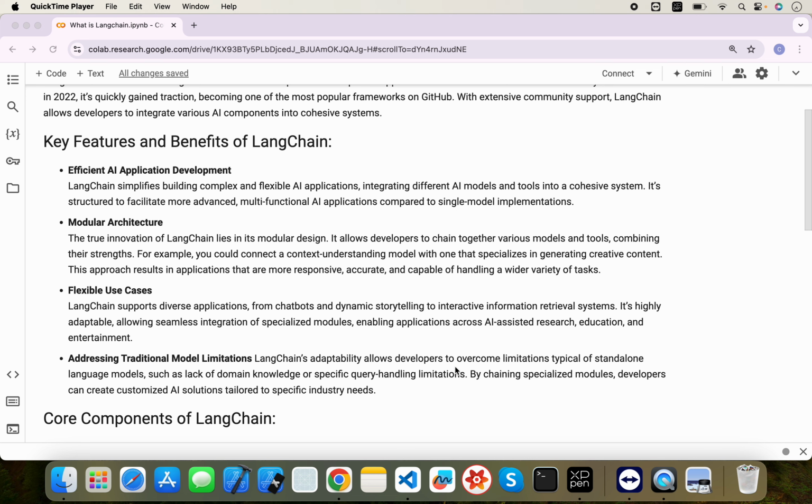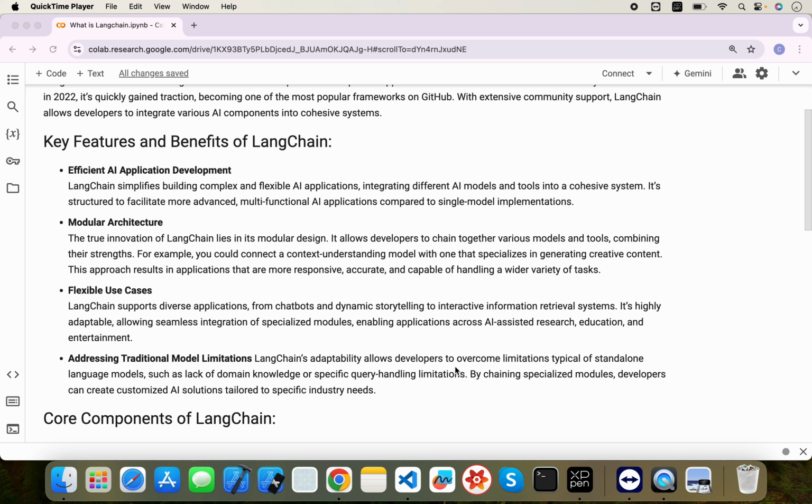And that information you can pass to another LLM, which is a specialized model at creating the content or story, right? In that way, your result will be more responsive, accurate, and capable of handling a wide variety of tasks, right? And you can add any other model as well, like verifying the answer or any other task. So you can combine multiple models and utilize the knowledge of models in a very easy way, right?